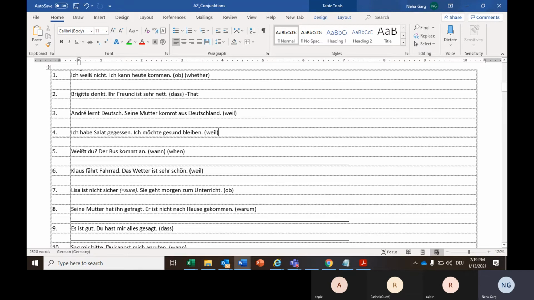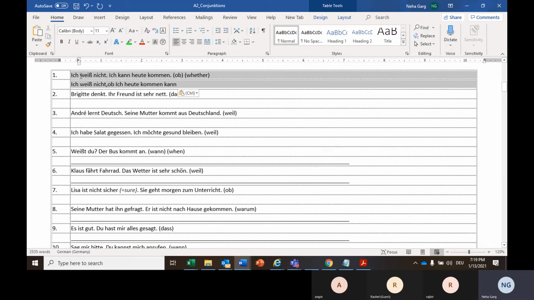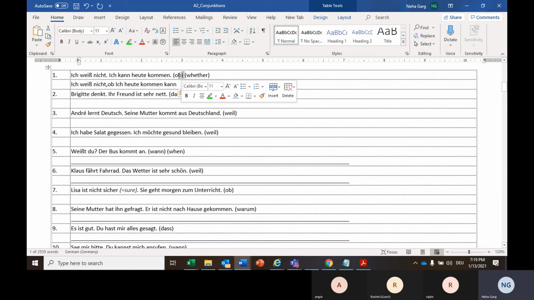So Nummer 1, ich weiß nicht, ob ich heute kommen kann. And then there is a connector. Before the connector, we add a comma. I don't know whether I can come today. The meaning is pretty simple, nothing tricky. In order to understand where we use ob, the meaning is pretty straightforward, right?